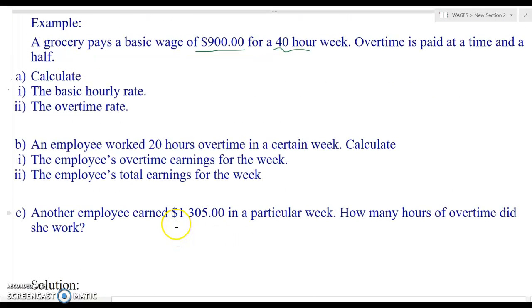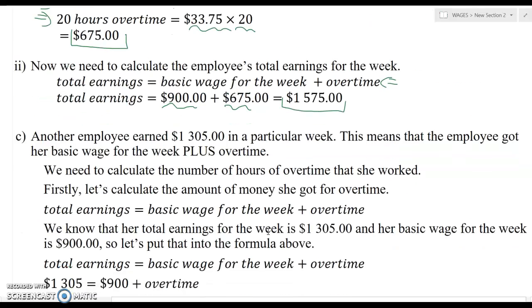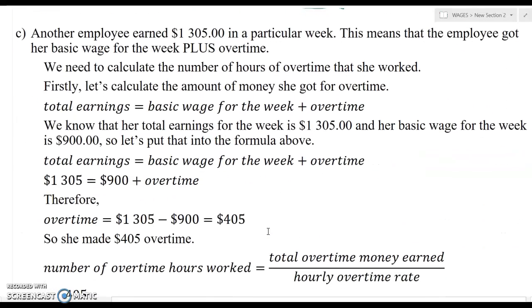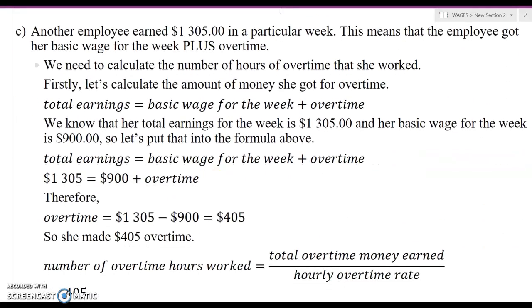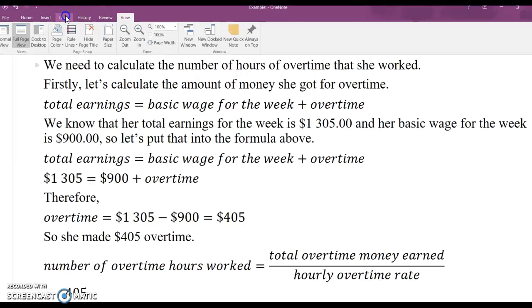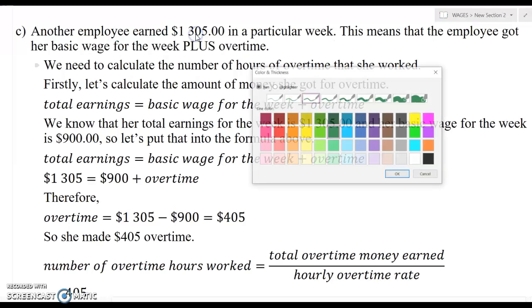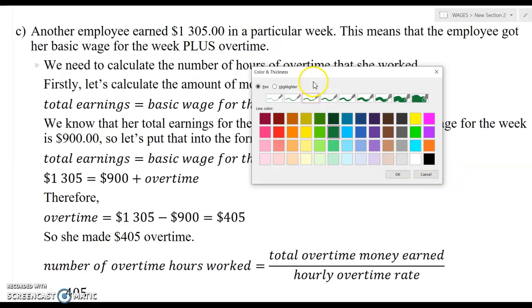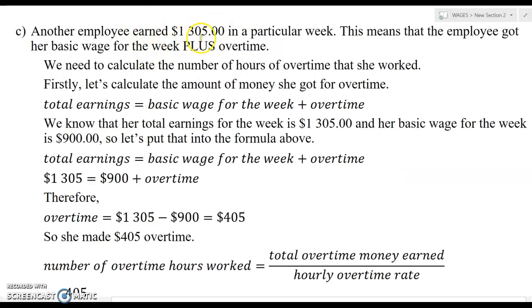Another employee earned $1,305 in a particular week. How many hours of overtime did she work? So let's see if we can tackle this one. So now, let's just change the color here. So another employee earned this amount, right, in a particular week.